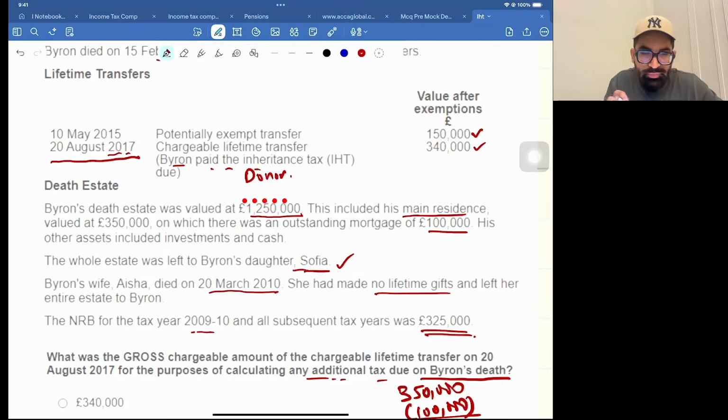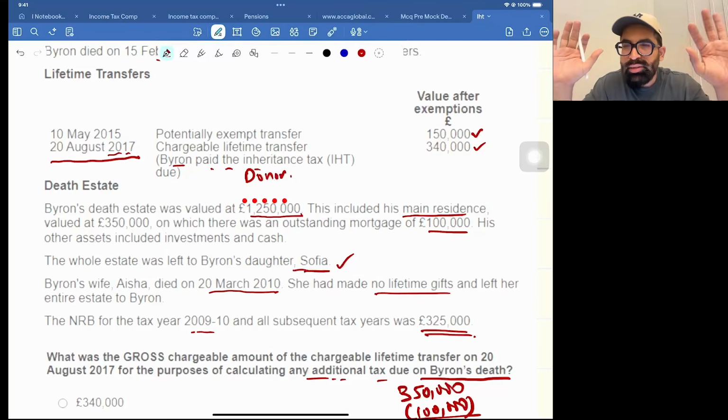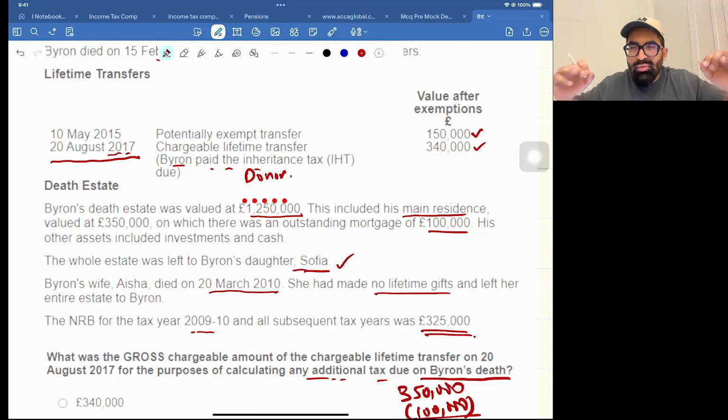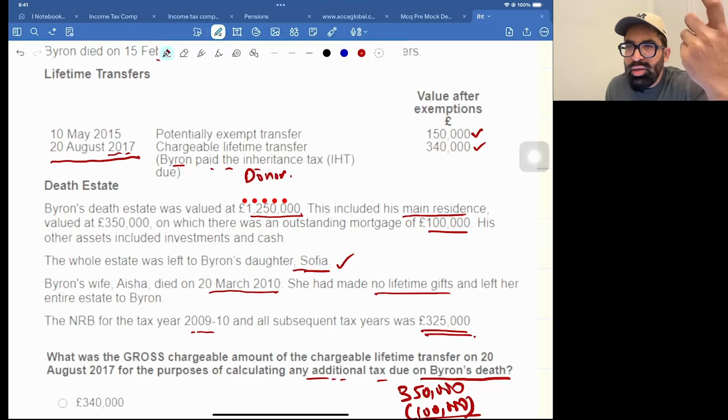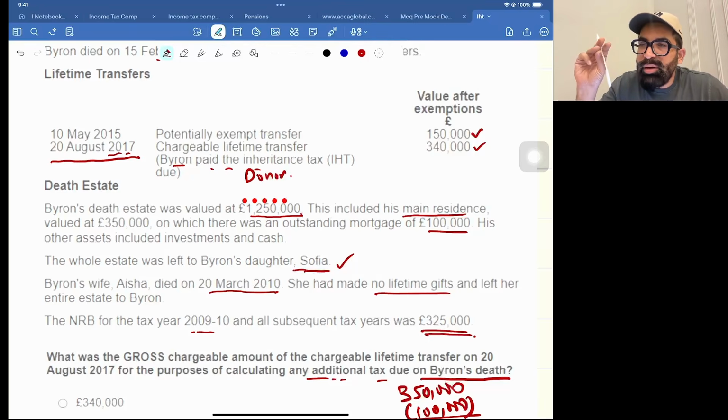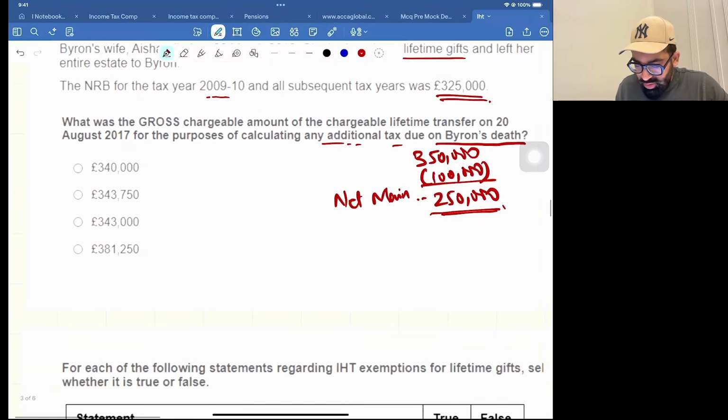Listen, first of all, keep this in mind that the person is alive right now, not died. We are right now in 2017. Just think, right now we are in 2017. The donor is alive. If the donor is alive and he is giving any gift to a trust, that is a CLT. So in the year of the CLT, you need to calculate lifetime IHT on the CLT. In Urdu, I used to say pehli kist. Remember in the class? So we need to calculate lifetime IHT on the CLT. Let me do it.